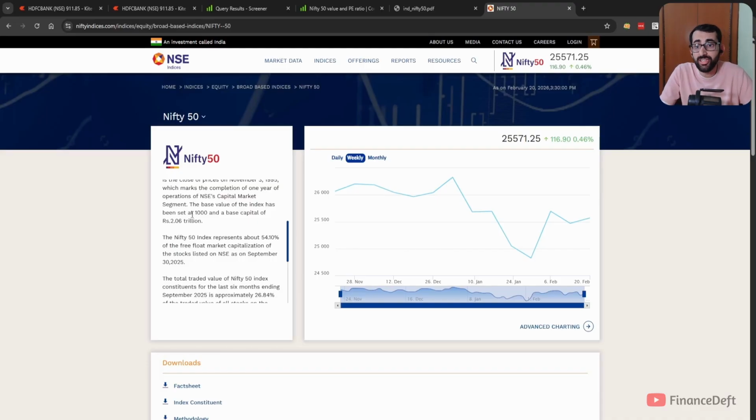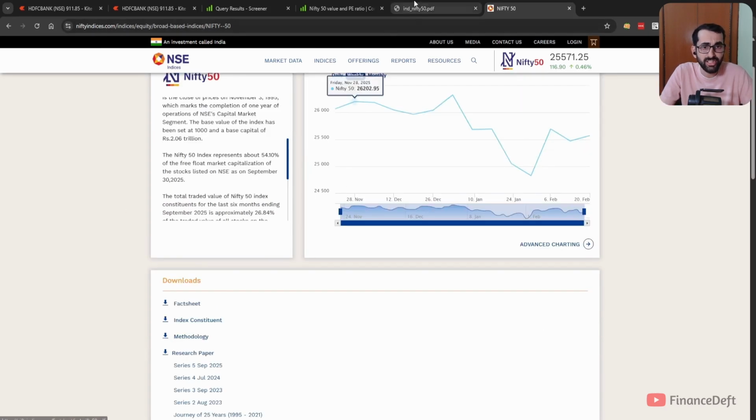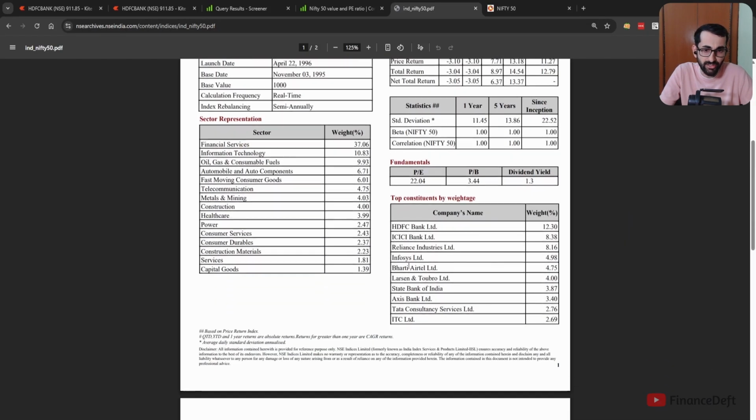You can go to niftyindices.com, which is the official website of NSE India, and you can download the fact sheet and check. So as you can check, these are all the top constituents of Nifty. HDFC Bank has a weightage of 12.3 percentage. ICICI Bank has a weightage of 8.38 percentage. This weightage is determined by the free float market cap, not by the total market cap.